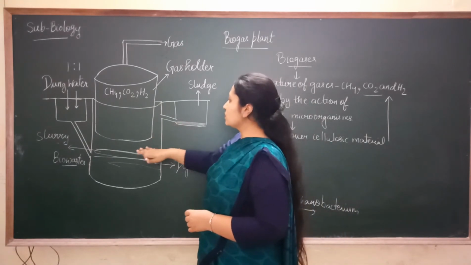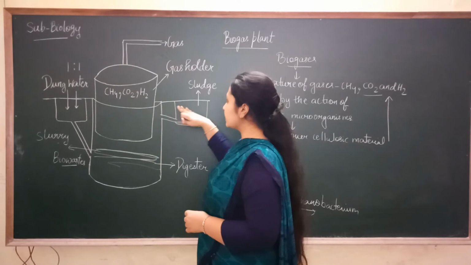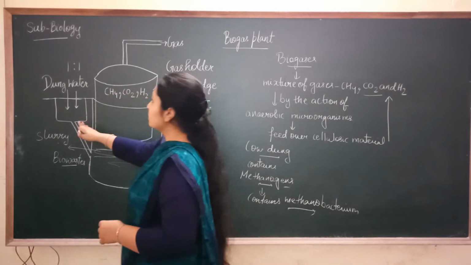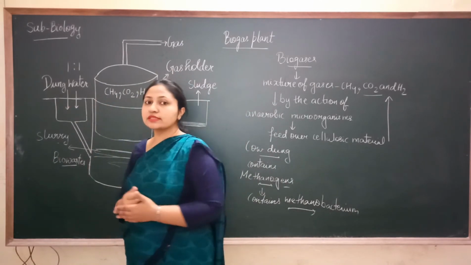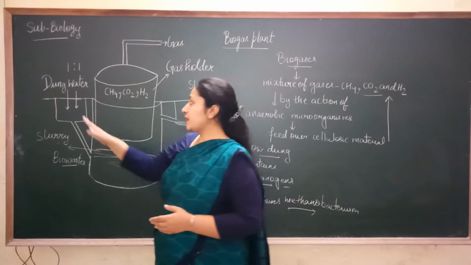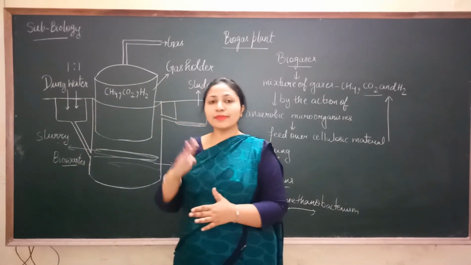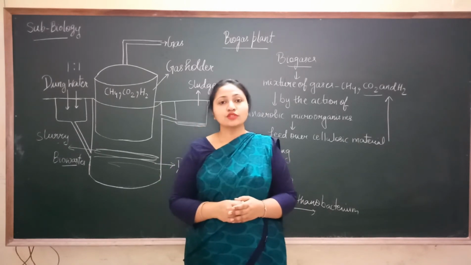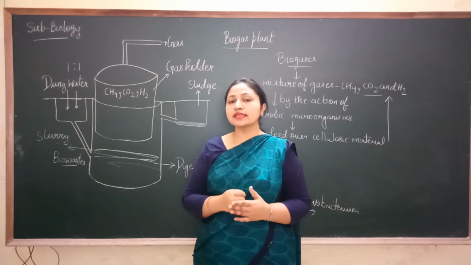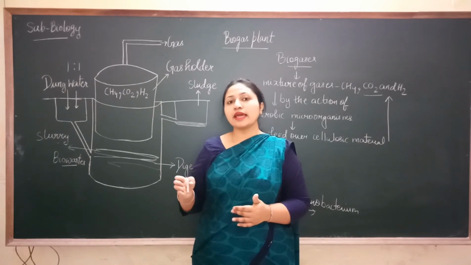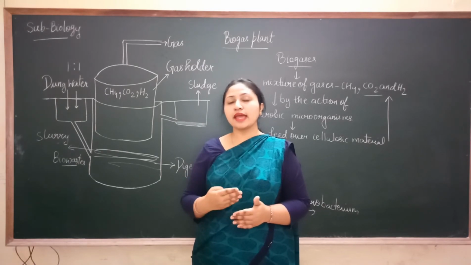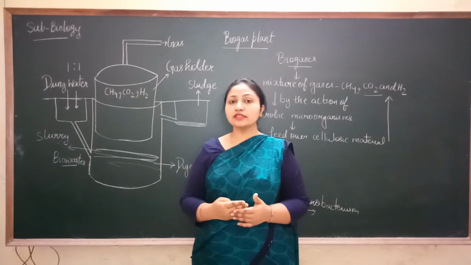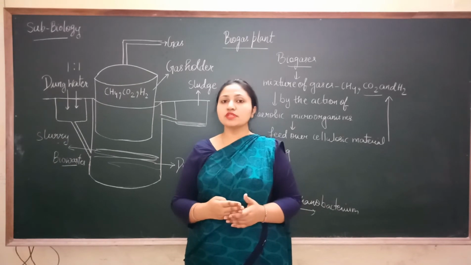And here the used up slurry, means the used up sludge, is collected in this tank, and the new dung or water, or you can say the new slurry or bio waste, can be added from this side. So in this manner the cycle goes on and the production of the biogas occurs. So what is the biogas here? Biogas means a mixture of gases like methane, carbon dioxide and hydrogen, which are produced by the action of microorganisms. And what kind of microorganisms are used in this process?